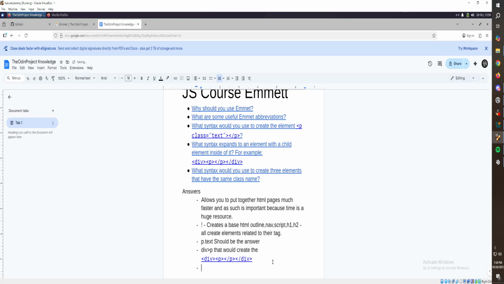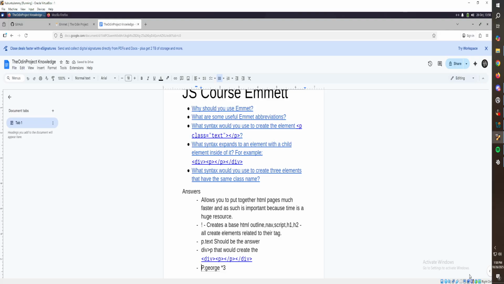All right, nice. Next up, what syntax would you use to create 3 elements that have the same class name? Okay, so like let's say we wanted to make a paragraph, right, with a class name of George. Why not, right? Something weird. So you can do paragraph dot George with a class of George, and all you have to do is multiply times 3.